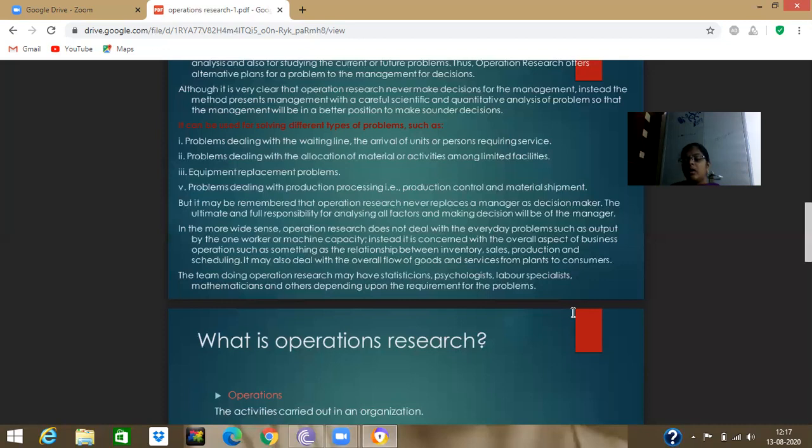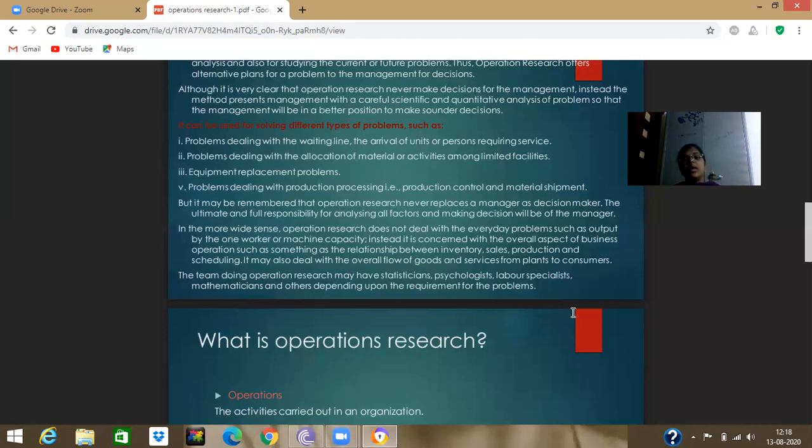For example, in our house we have groceries. Our groceries are very limited, but we have to lead the family for one month. We can estimate, okay, we have this much material, so this much material we can use for one month. If you have some limited facilities, you can choose one plan. That plan is nothing but operations research. So this is our daily activity. We can apply operation research in our daily activities.